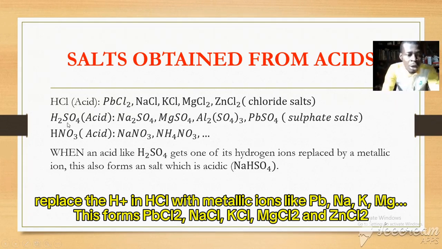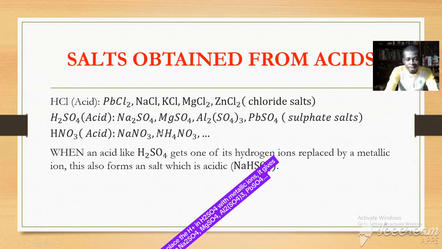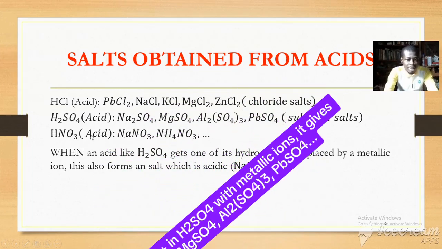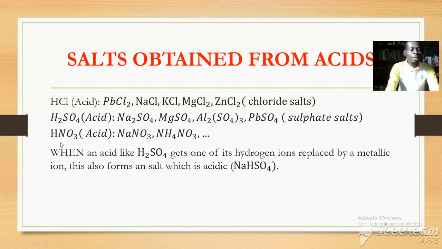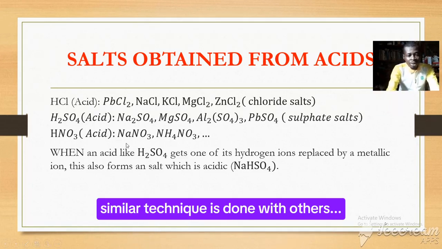The same logic or scenario can also be taken for an acid like tetrasulfate 6 acid, which is sulfuric acid. Replacing the hydrogen ion of sulfuric acid with sodium gives us Na2SO4, magnesium MgSO4, and so on and so forth. And the same with HNO3, which is called trisulfite 5 acid. Replace the hydrogen ion present in it with any of the metallic ions. This gives us sodium trisulfite 5, ammonium trisulfite 5, and so on and so forth.